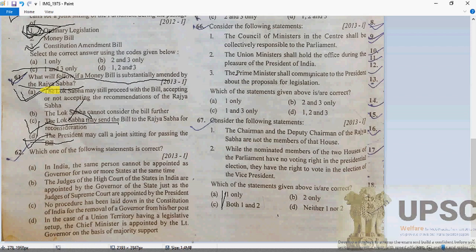When the Lok Sabha chooses to accept or decline the recommendations, the money bill is deemed passed in both houses. Yes, as we know, the money bill is deemed passed in both houses. So A is going to be correct here.